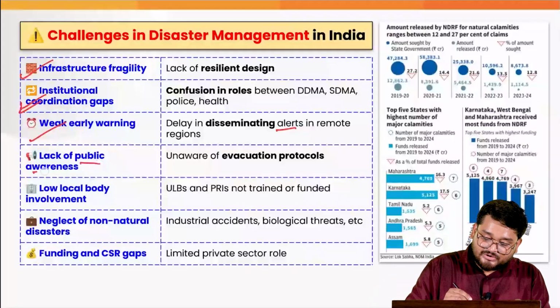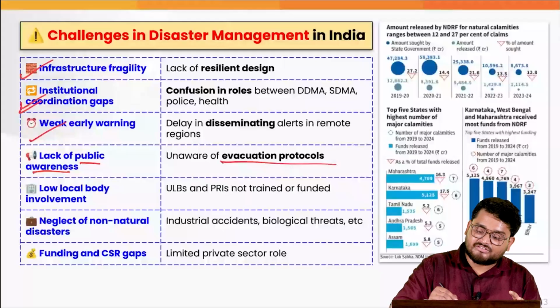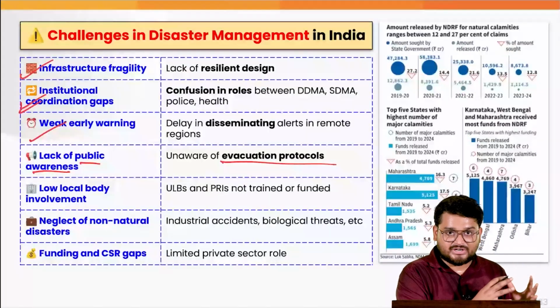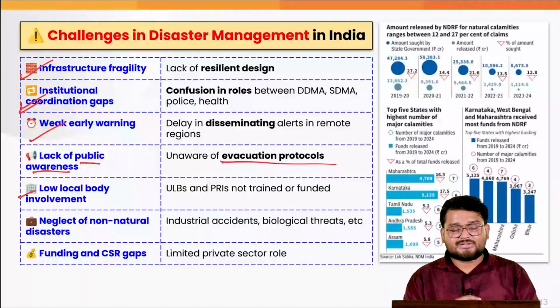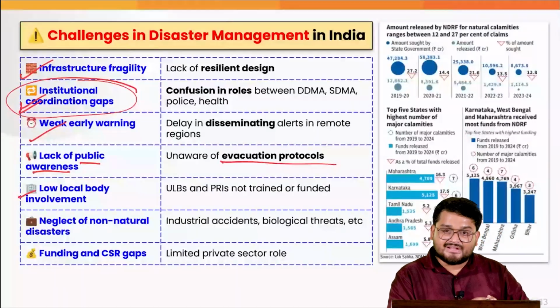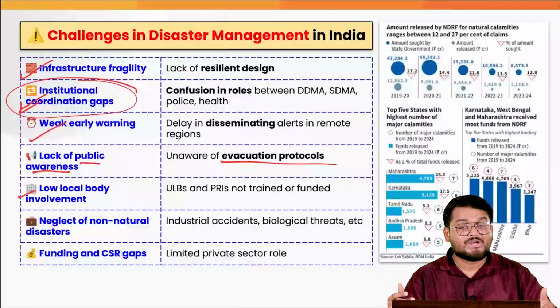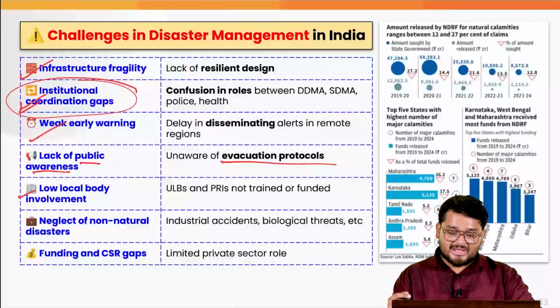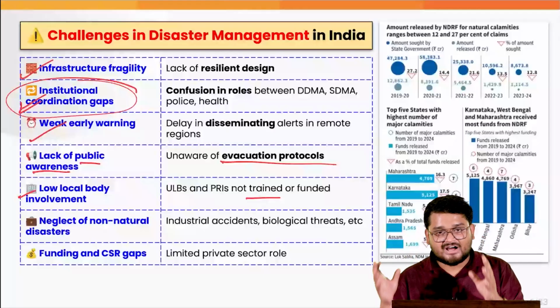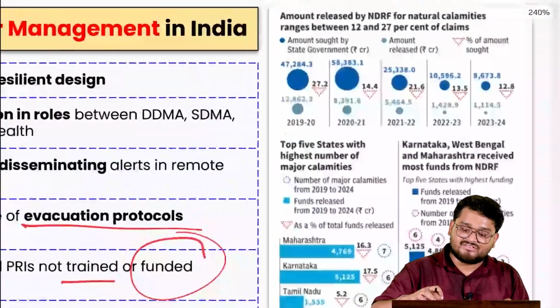Next, obviously, when we talk about public awareness, the public are sometimes not aware of the evacuation protocols, which makes it much more difficult. Next, when we talk about the local body involvement, as we have already seen in the institutional gap, the Gram Sabhas and the municipal bodies are much better equipped to handle disasters at the local level. But at the end of the day, the staff is not properly trained, or sometimes the funding is also an issue, as we can see here.